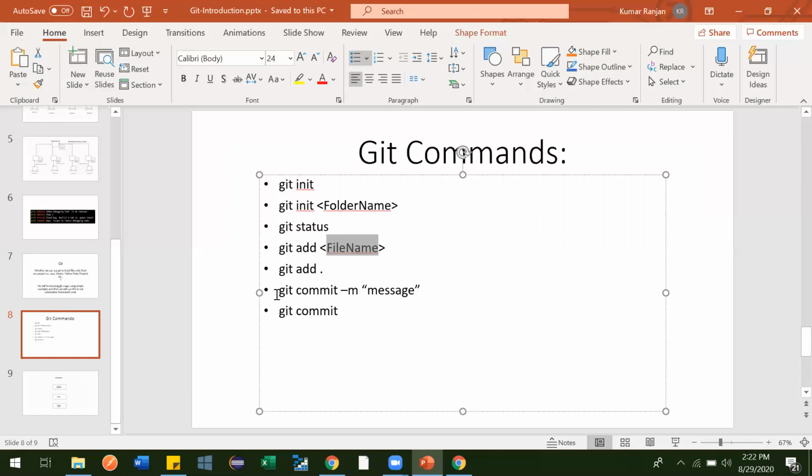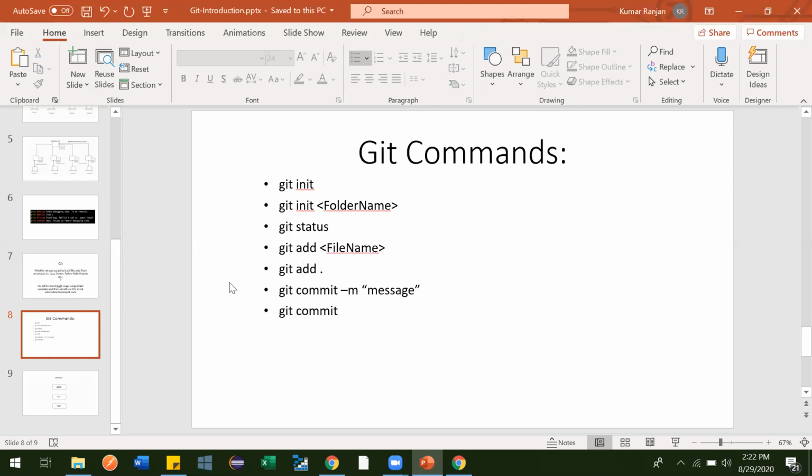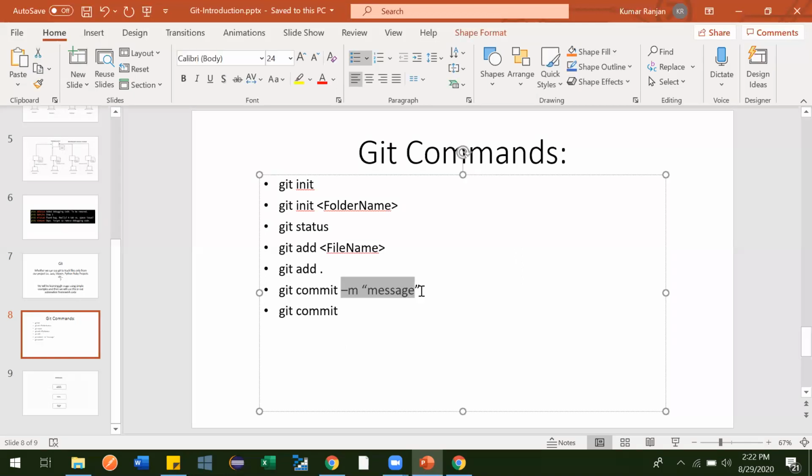Now, to commit to the Git repository, this is the command we should use: git commit -m, where -m means the message you have to provide. Here we should provide a meaningful message in the form of a string. Now there is one more way to commit the code: git commit. If you remember, at the time of installation I told you a pop-up window prompted us to configure the default editor. Without a message you cannot commit; this message is mandatory.